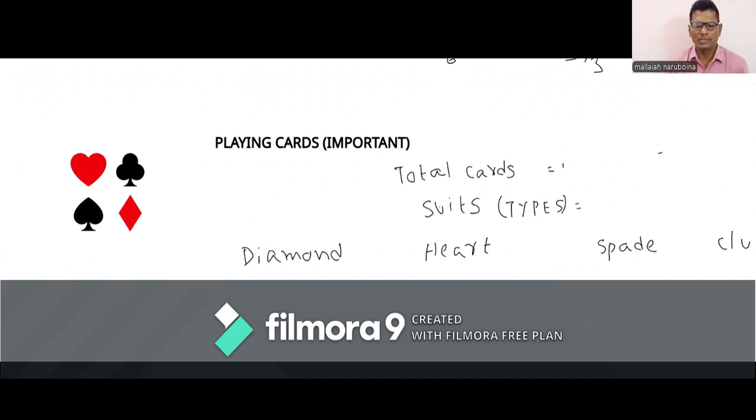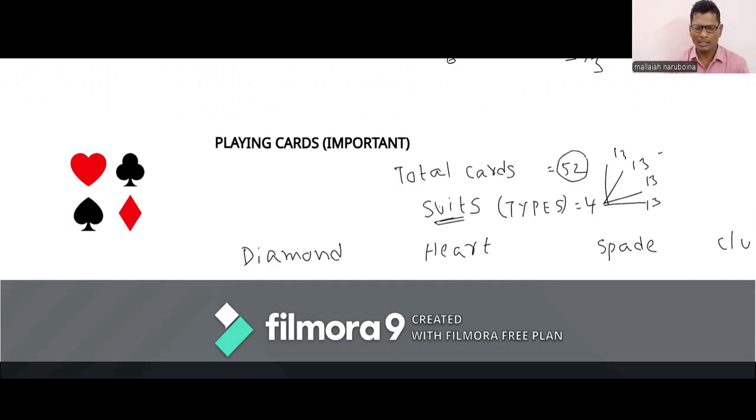We have 4 types of cards. We call them suits, right? 4 suits. Each suit has 13 cards. 13, 13, 13, 13. 13 times 4 is 52. So these 52 cards are divided into 4 suits. Suits means types.